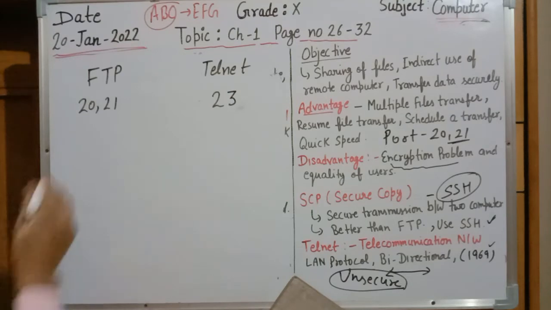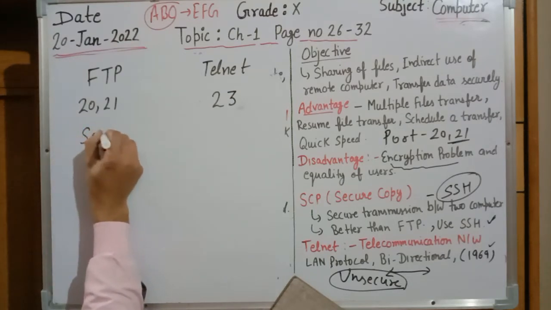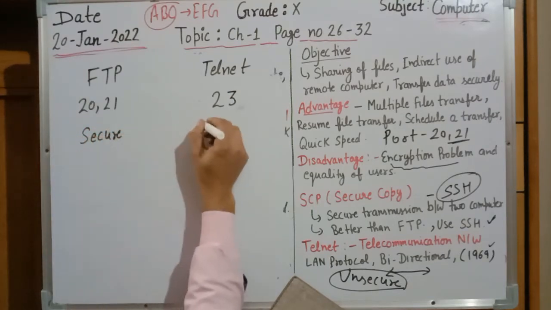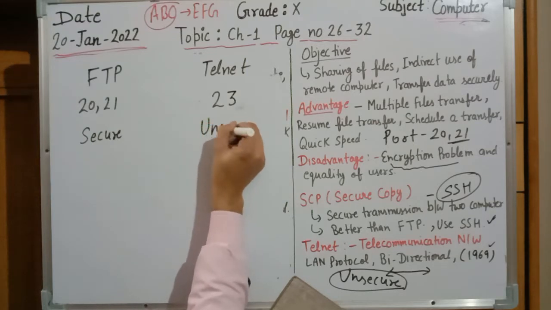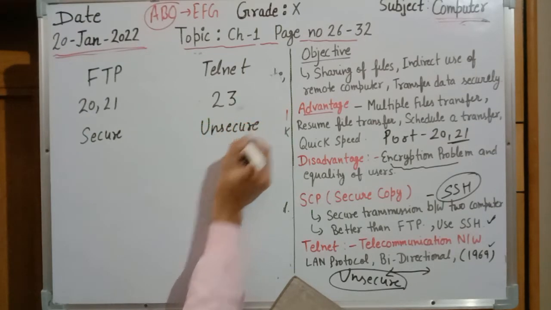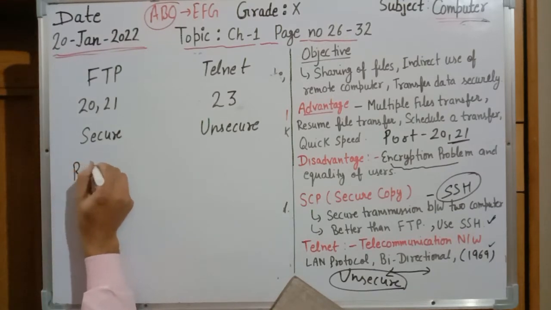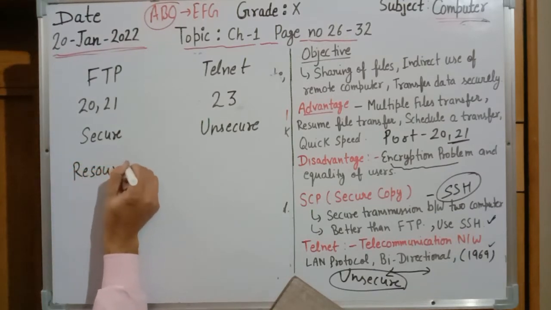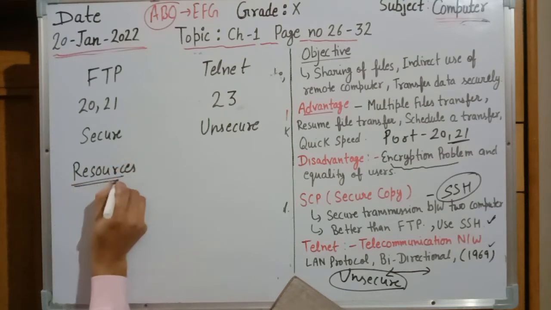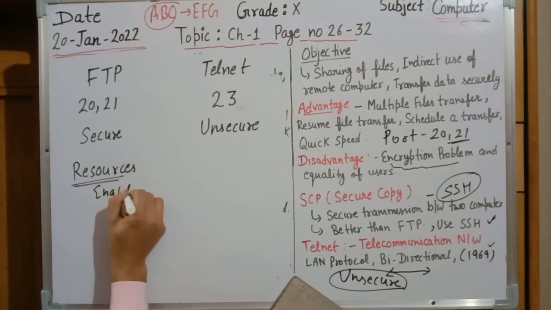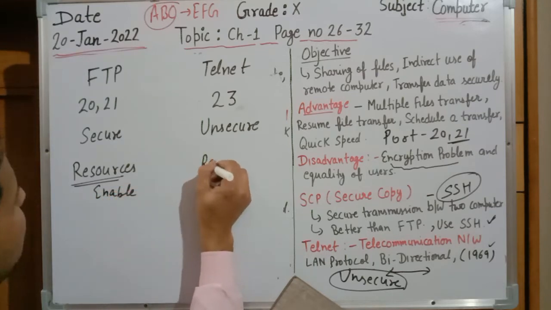Second difference, FTP is a secure protocol, Telnet is an unsecure protocol. Third difference, Telnet enables a client user to access the resources remotely. Here we need to access the resources remotely.